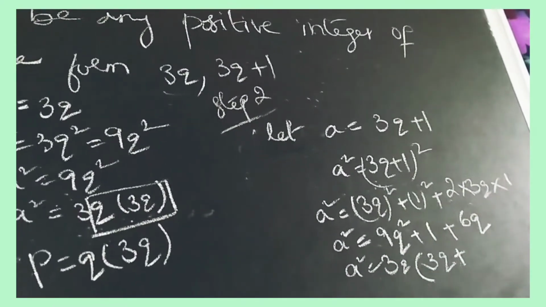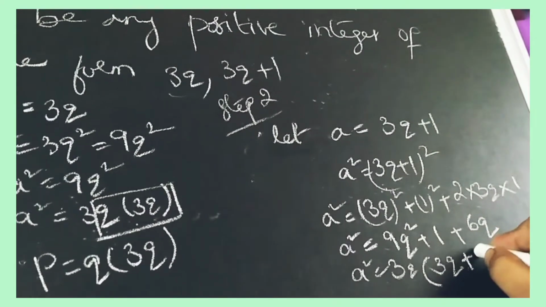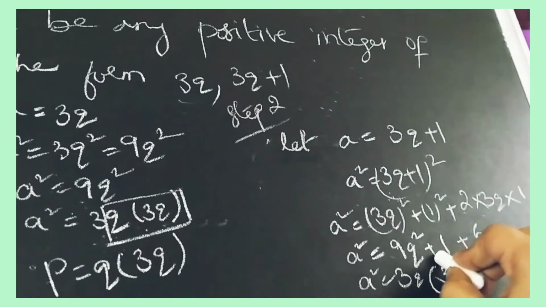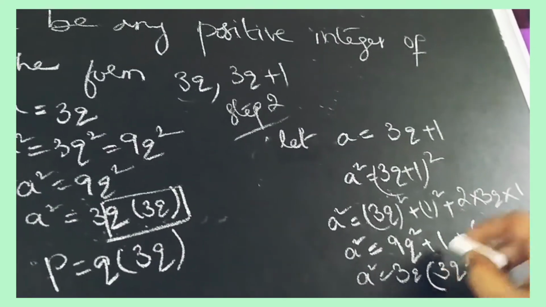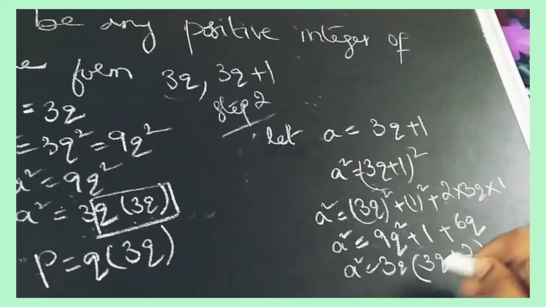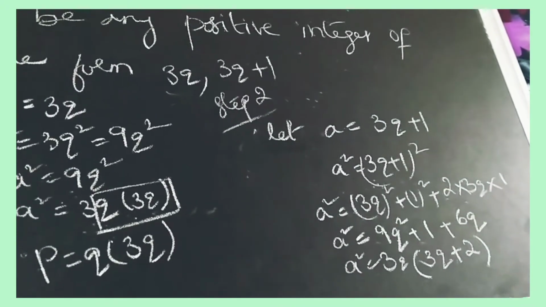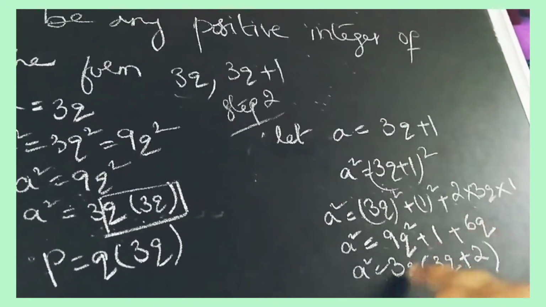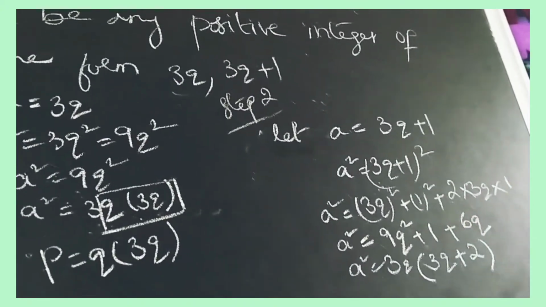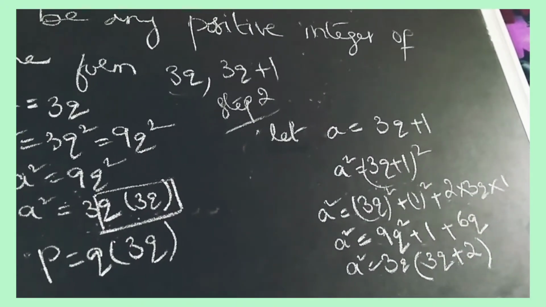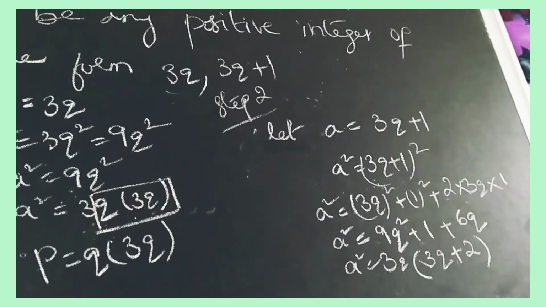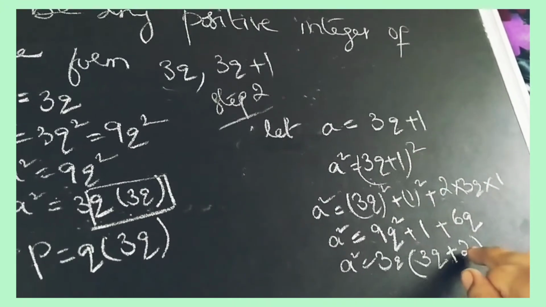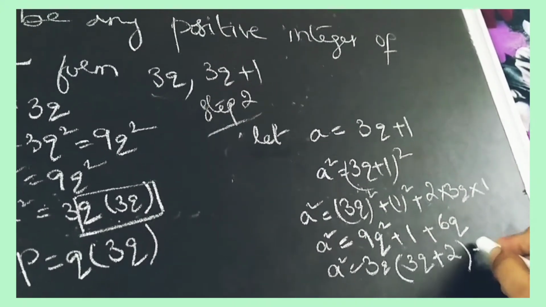Plus 3q plus 2. 2 3s are 6, then q. No need to take this one. So it is 3q plus 2. 3 3s are 9, 9q square, 3 2s are 6, q. So a square is equal to 3q into 3q plus 2. Don't take this plus 1 in this, take this plus 1 here.